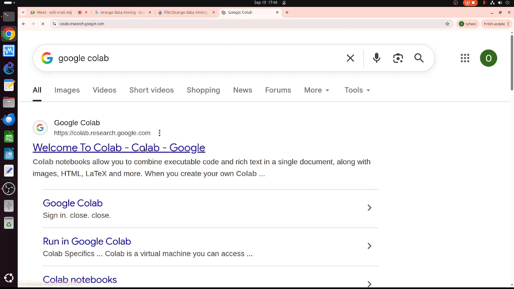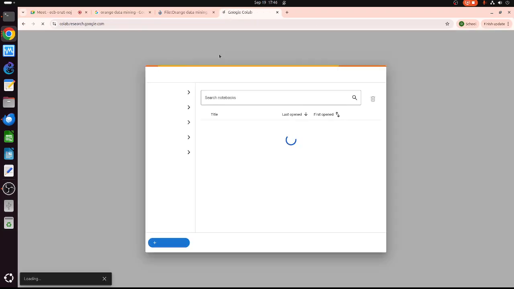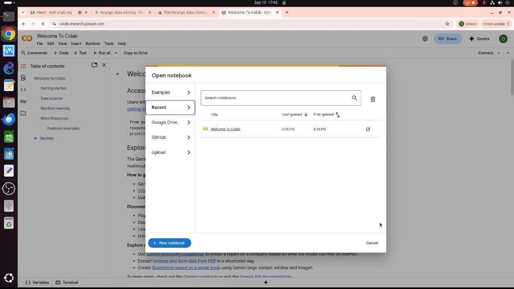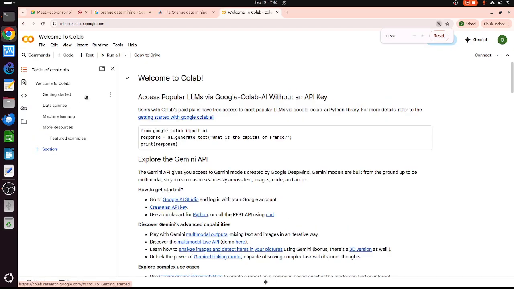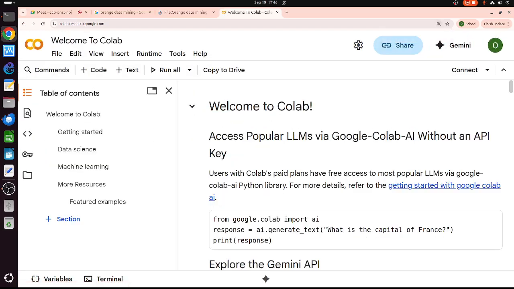Let me cancel this so we can play around with these things. Let me make it bigger. There are several menus here. We have the getting started menu, data science, and machine learning.